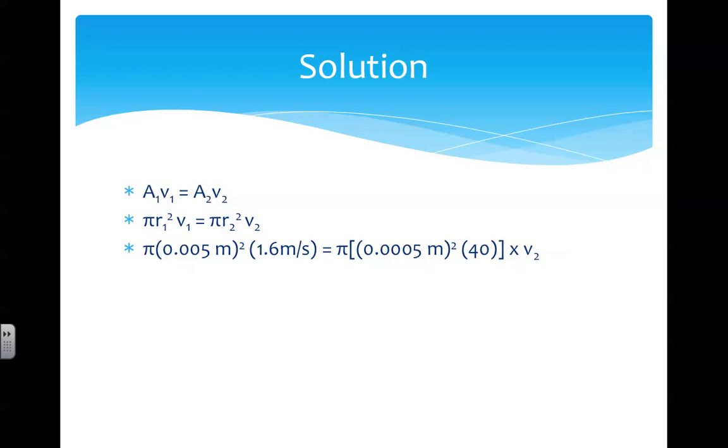On the right side of the equation, for the shower head, the diameter of each hole is 0.1 centimeter, so the radius of each hole is 0.05 centimeters. Then converting to meters, we divide by 100 to get 0.0005 meters. But because there are 40 holes, we have to multiply the area of one hole by 40 to get the total area of all the holes together. Solving for the speed, we get 4 meters per second. This means that because the speed is high leaving the shower head holes, the total area of the shower head holes must actually be lower than the total area of the pipe.